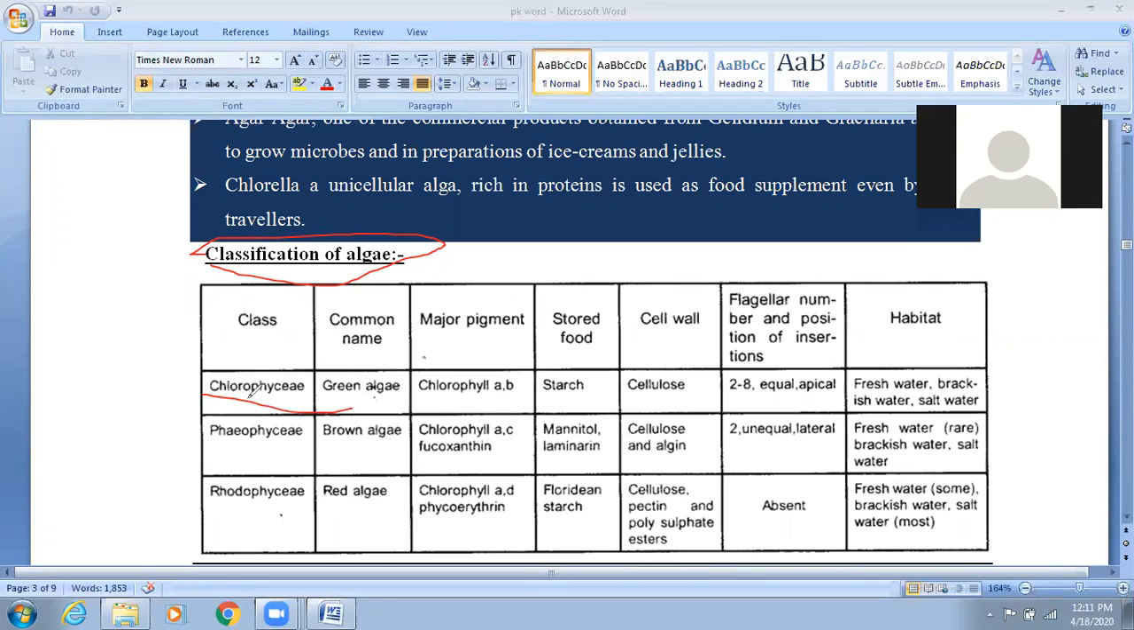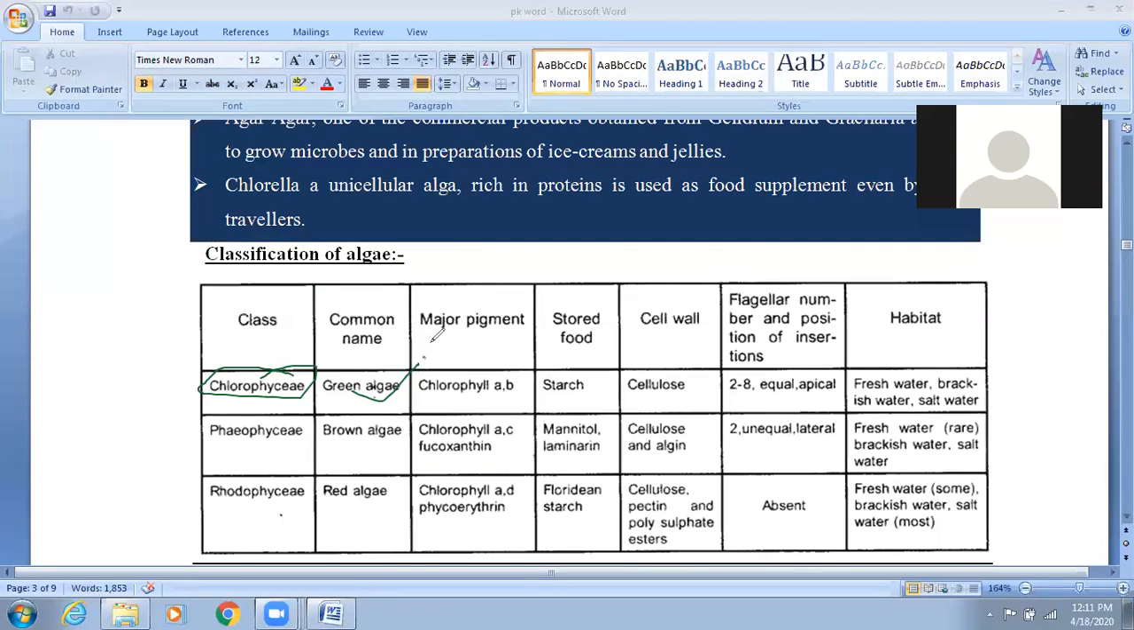First is Chlorophyceae, which is also known as green algae. So we will discuss it with the help of green color, and then you can easily understand. Green algae, Chlorophyceae, green color. If you check their pigments, you can learn that everyone has chlorophyll A. Chlorophyceae has chlorophyll A, Phaeophyceae also has chlorophyll A, and Rhodophyceae also has chlorophyll A.